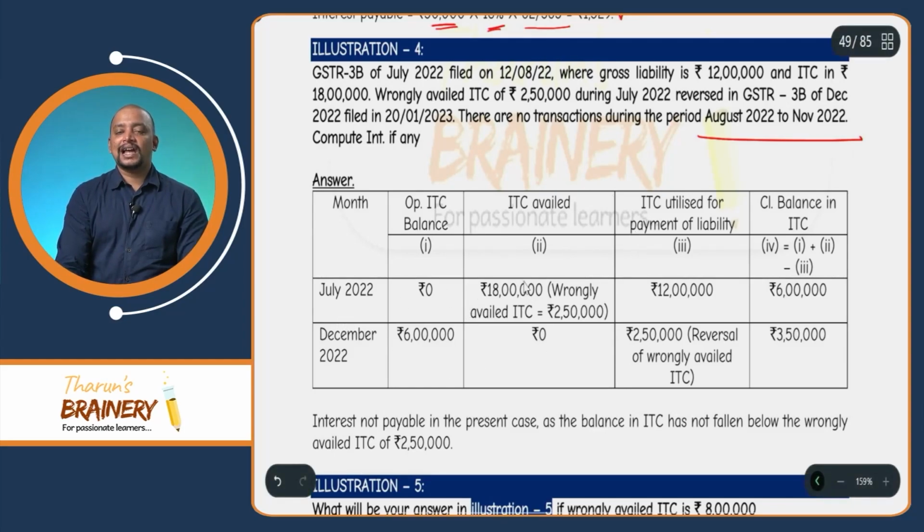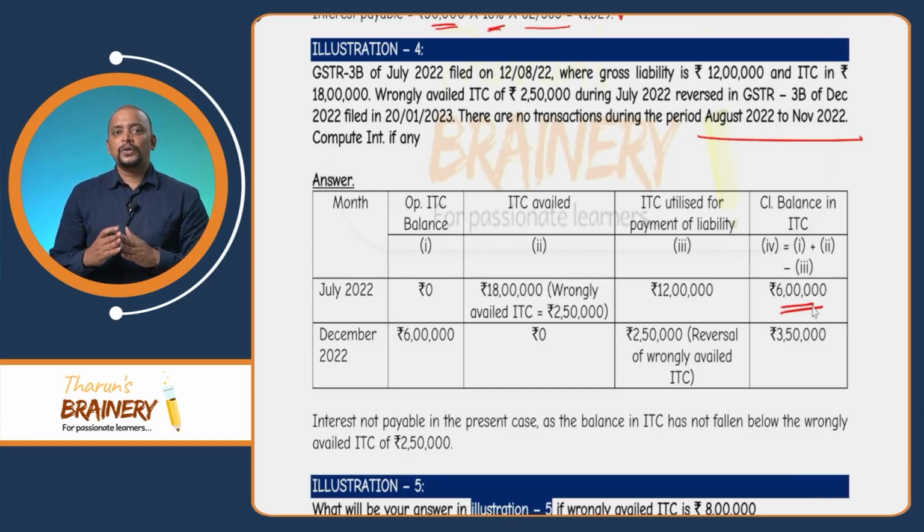They availed 18 lakhs. In that 18 lakhs, wrongly availed is 2 lakh 50, and they used 12 lakhs for payment of liability. So what is the closing balance? 6 lakhs. Whether the wrongly availed ITC has been utilized? No. Why is it not utilized? What is the wrongly availed ITC? 2 lakh 50. What is the closing balance? 6 lakhs. Whether the balance of 6 lakhs has come below 2 lakh 50? No. So it is not utilized.